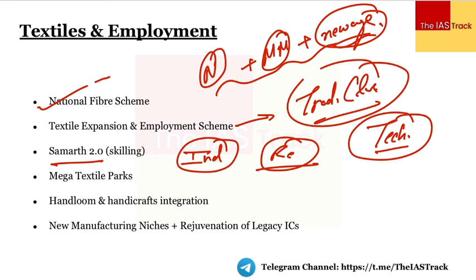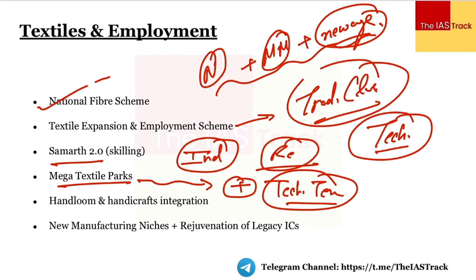Next, we have the mega textile parks. So again, the government is focusing upon making sure that we come up with more and more numbers of textile parks. और यहाँ पर जो focus है हमारा, it is on the conventional textiles, plus we will have to focus upon the technical textiles. ठीक है, तो भाई आपने देखा होगा that we have the geo nets, we have different nets which are used in the construction में use होता है, या फिर in the medical domain, in the hospitals we use different kinds of textiles. So these are technical textiles which have a specific purpose and a specific domain. So we'll have to focus upon these technical textiles.